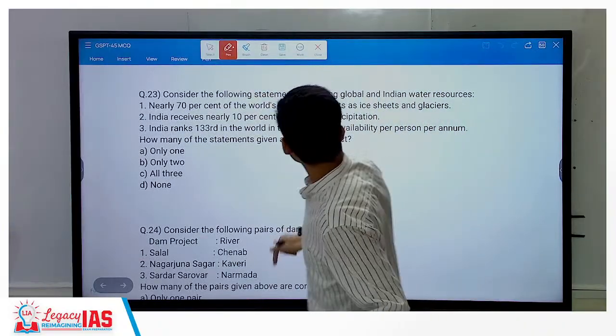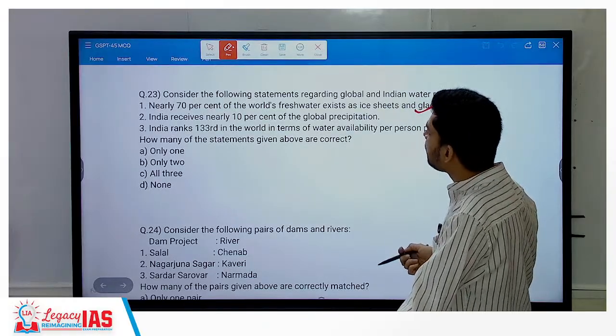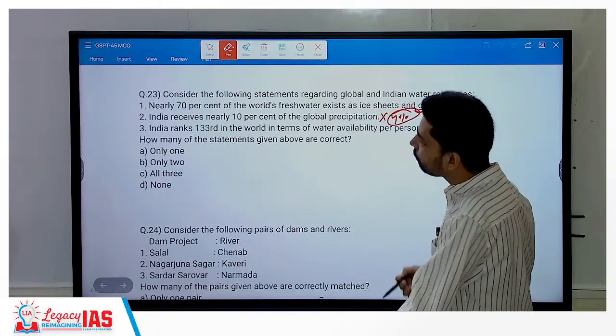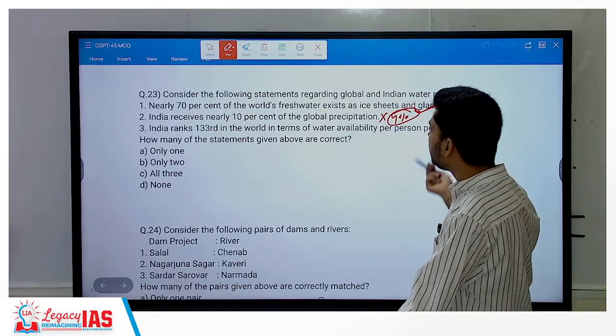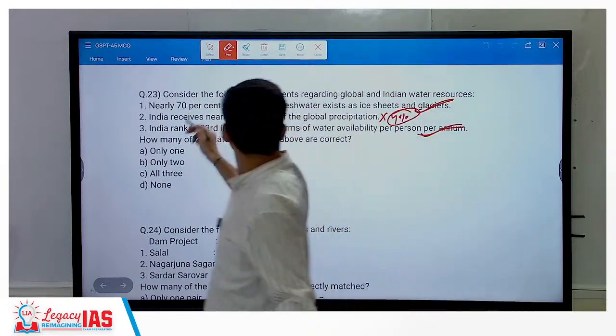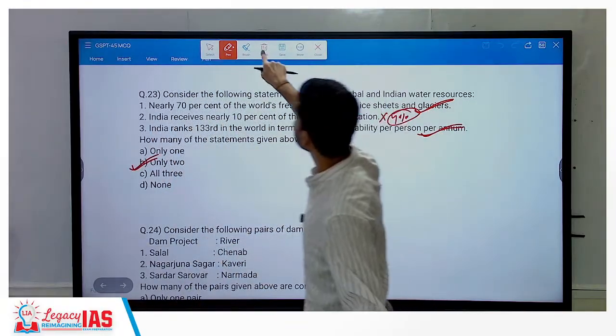70% of the world's freshwater exists in ice sheets and glaciers. Okay, that is correct. India receives nearly 10% of global precipitation. I told you how much? Roughly 4%. India is 133rd in the world in terms of water availability per person per annum. That is correct as such. So only 2, B is the right option. Yesterday we discussed this in water availability.